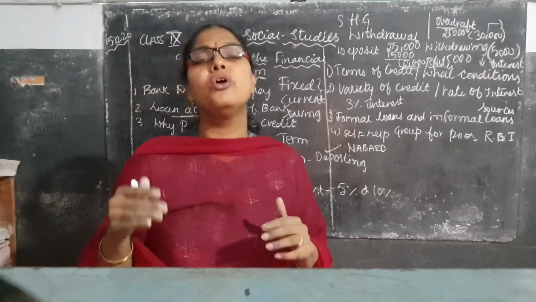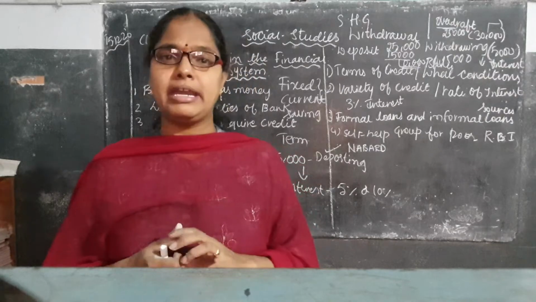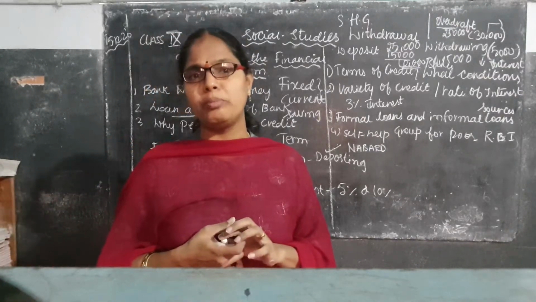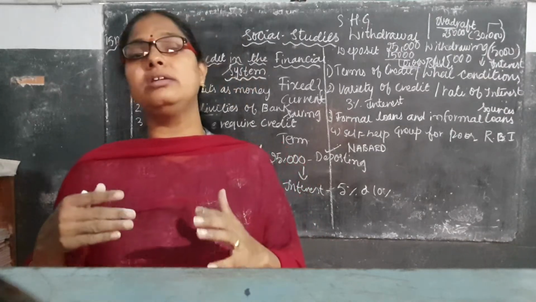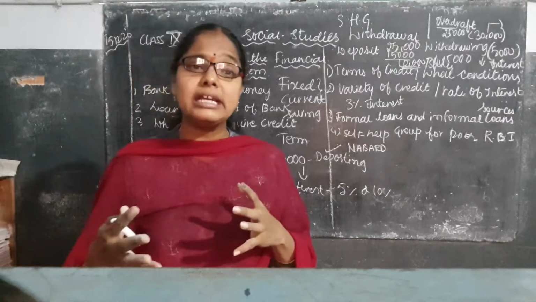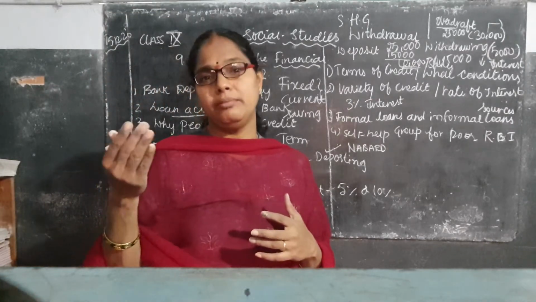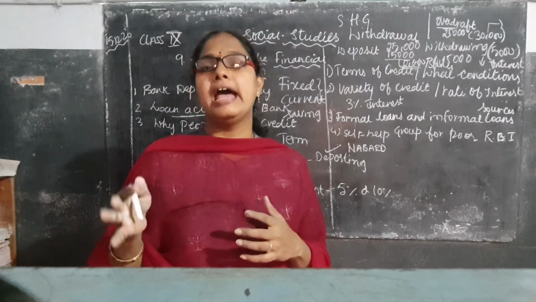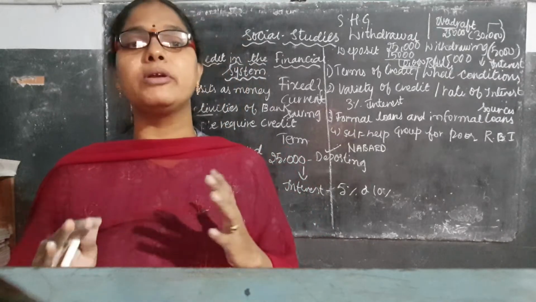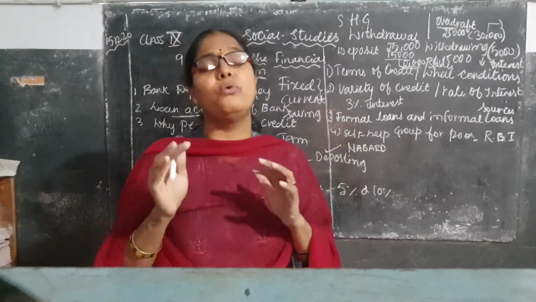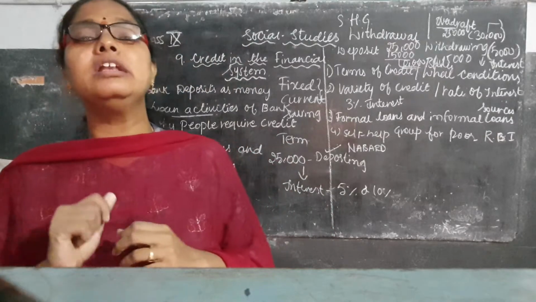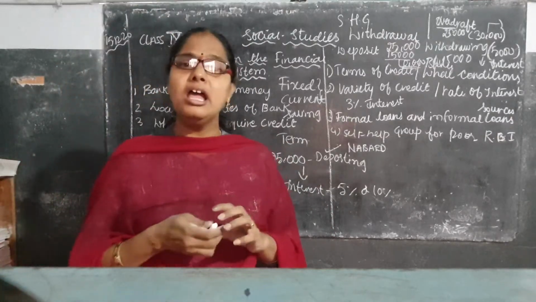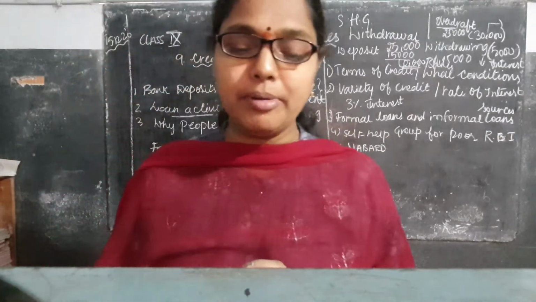For example, if you are in need, you can take the money from the self-help group. There is no liability to pay high interest, no middle person, because you are pooling your savings, and whoever is needy will be taking the loan from the self-help group.